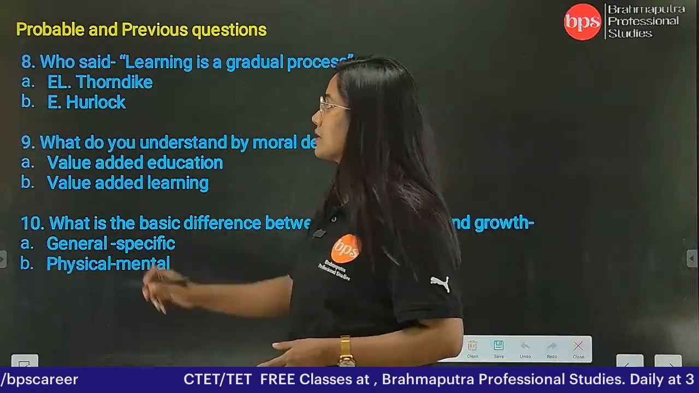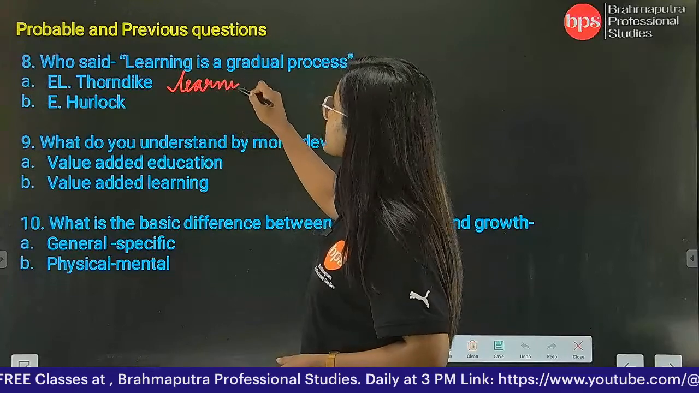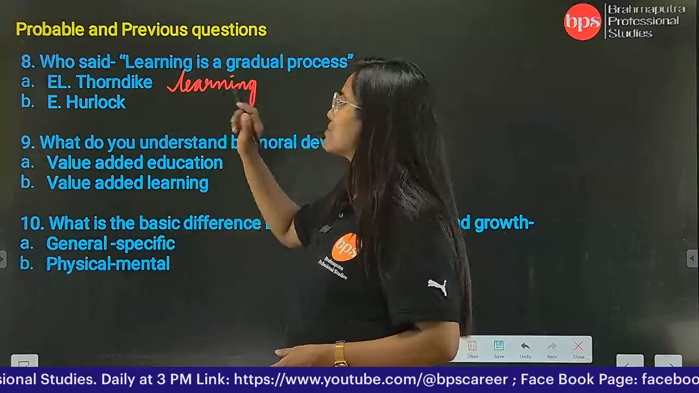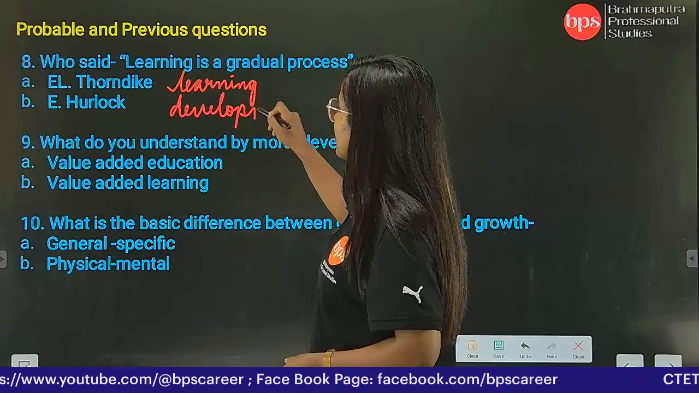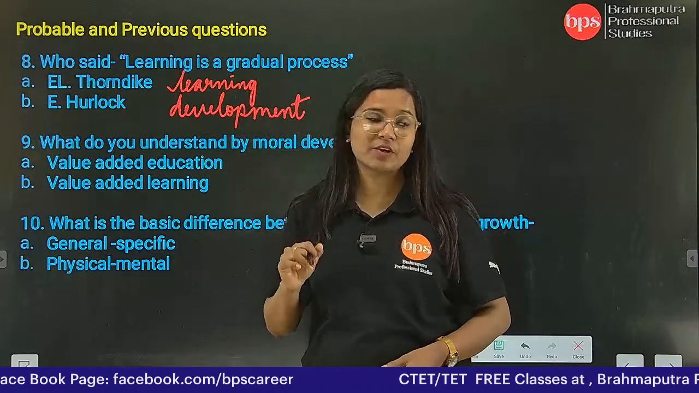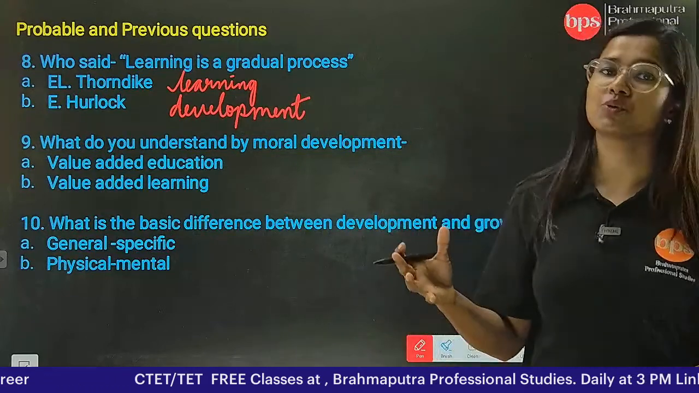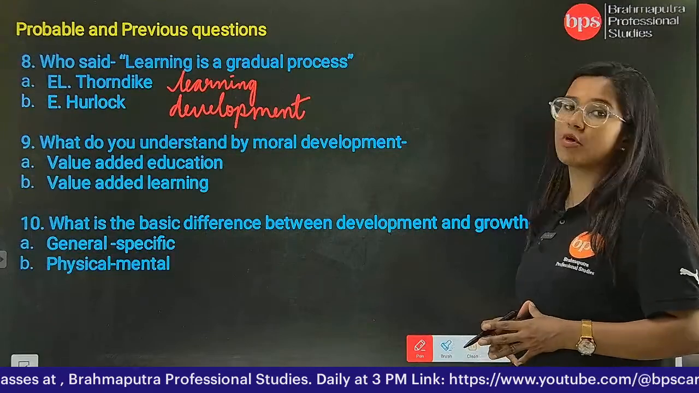So it is confusing. Thorndike ने learning के बारे में बोला था that it is a gradual process, और Hurlock ने development के बारे में बोला था. So बच्चों, आप लोग ये गलती कर सकते हो कि कौन सा हो सकता है, identify करने में थोड़ा बहुत confusion हो जा सकता है. Next we have what do you understand by moral development.